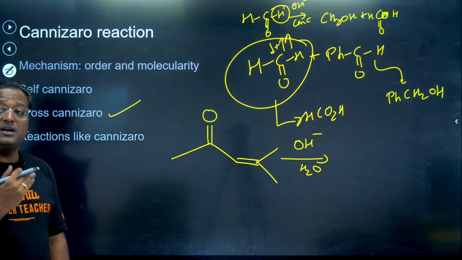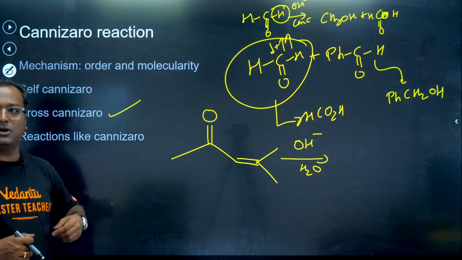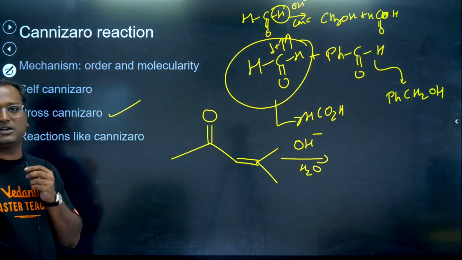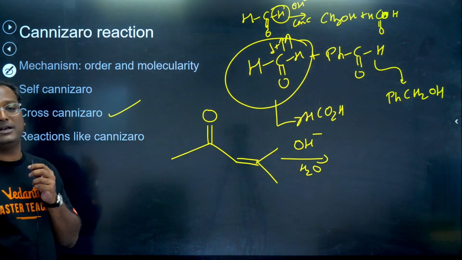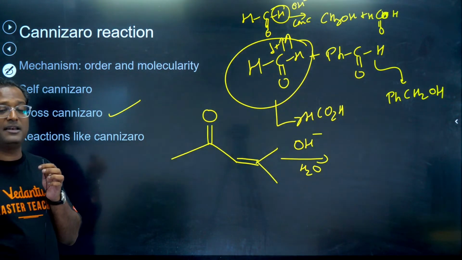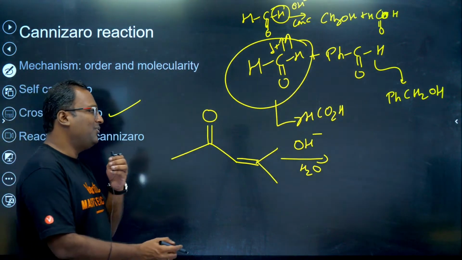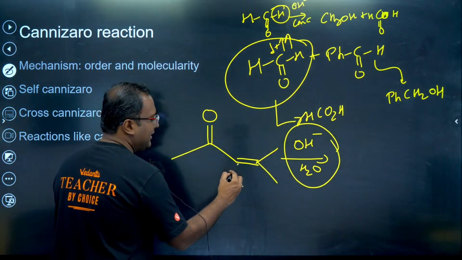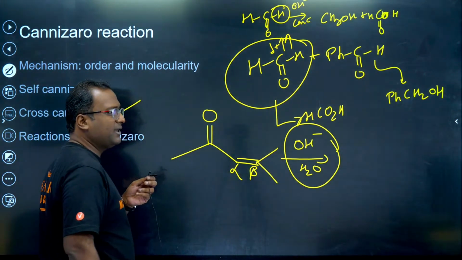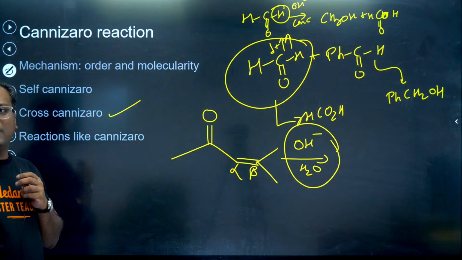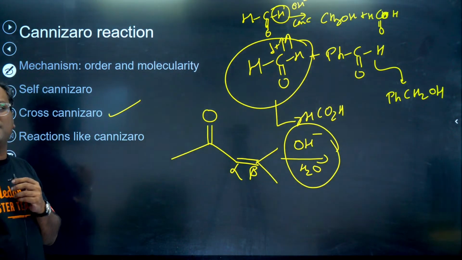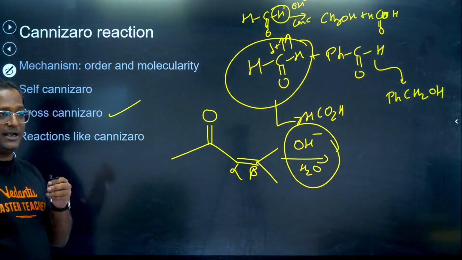It's very difficult to guess that we are talking about retroaldol here. How do we guess that retroaldol के बारे में बात हो रही है? One is that basic medium is given. That is an identifier. Second is it is alpha beta unsaturated carbonyl. Alpha beta unsaturated carbonyl along with basic medium is the idea to conduct retroaldol.